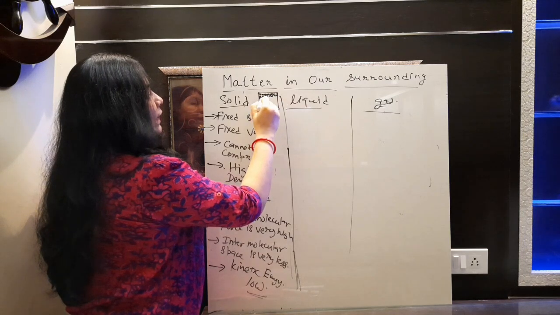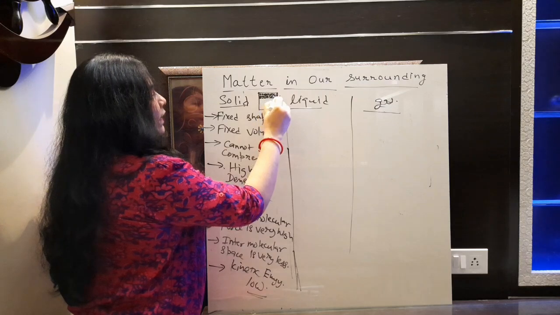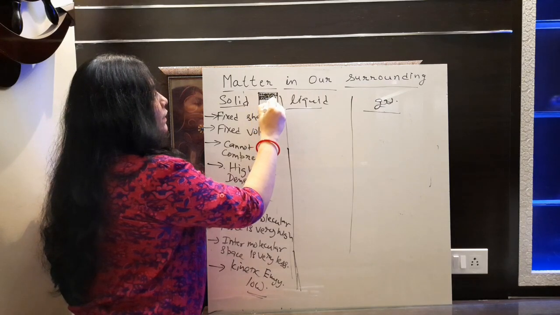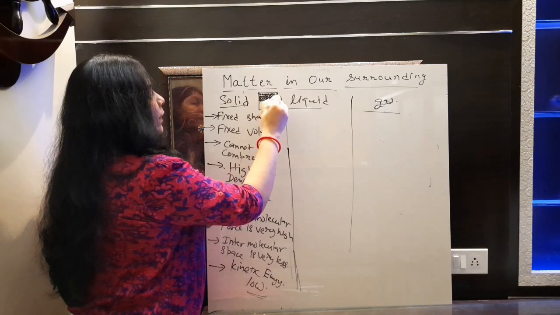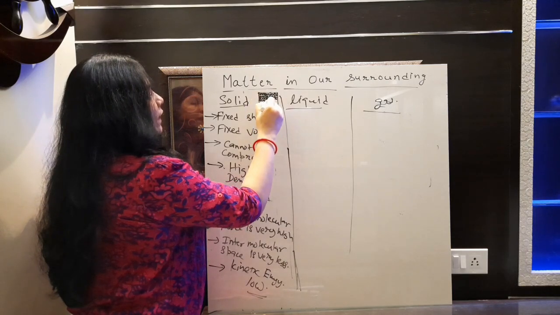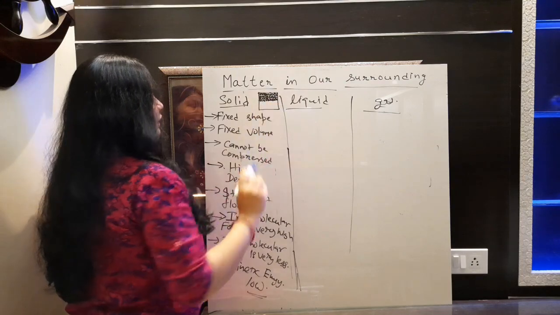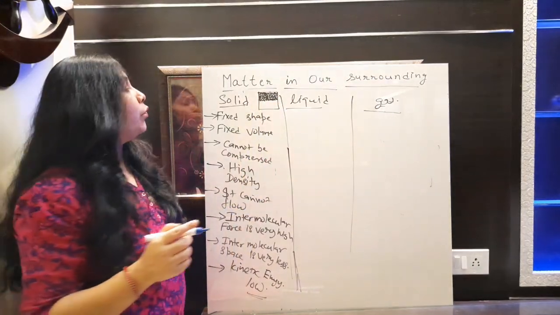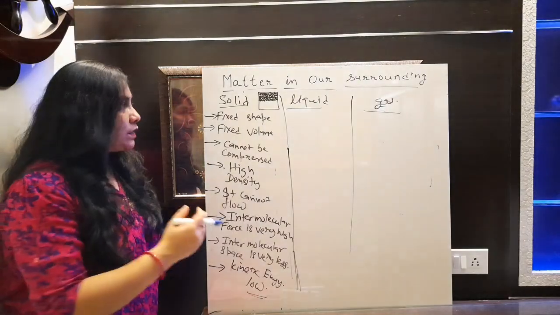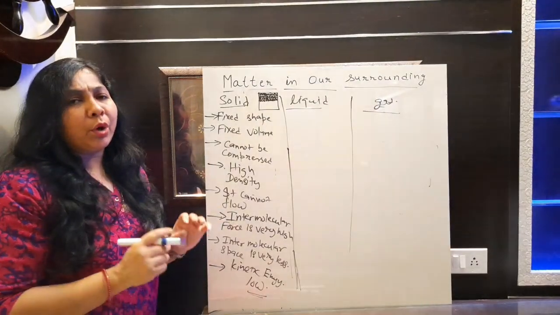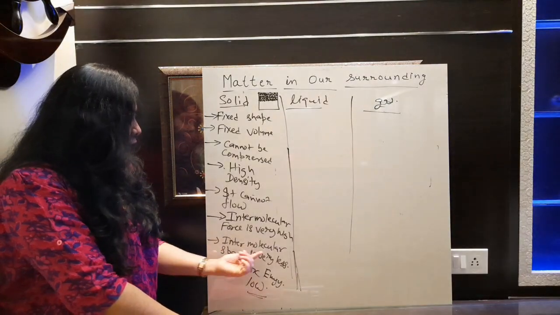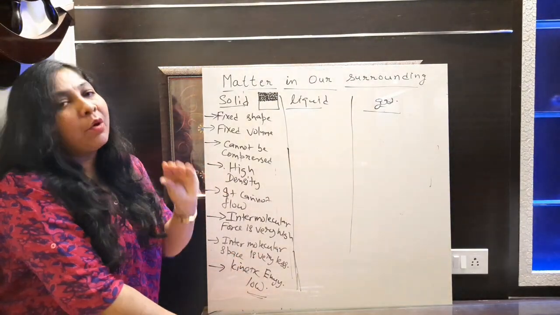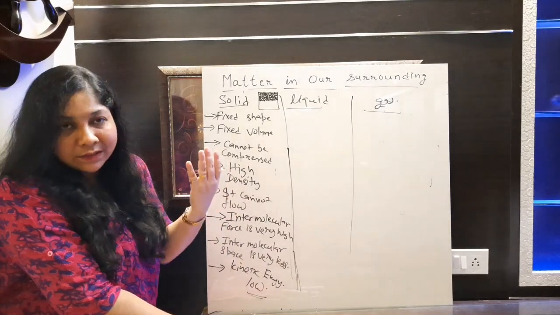Fine now. We made it like this. It's very nearby to each other. There is no space in between them. This is the arrangement of particles inside the solid. There is very little space, or you can say no space at all, in between the particles. Fine. So this is the arrangement of what? Solid particles. So as you can see here, there is no or almost negligible space between them. So what we will say, the intermolecular space is very less, or you can say the intermolecular space is negligible.